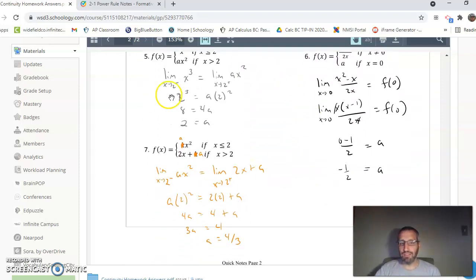All right, 5, 6, and 7 I think are very similar as well, right? We've got some limit statements here that you can base your first point off of, okay? And then we're solving for a in these instances. If you kept this one as k and solved for k, that can be fine, just as long as you have 4/3 down there, okay?